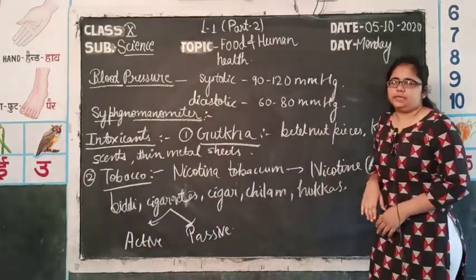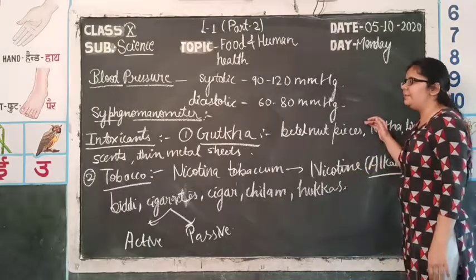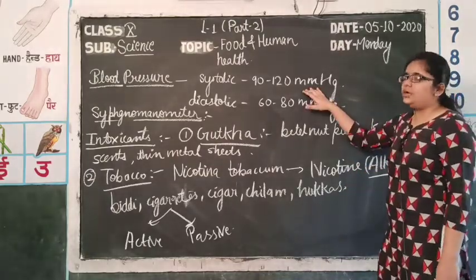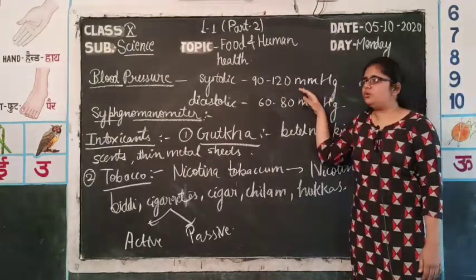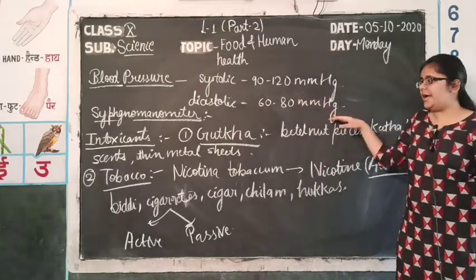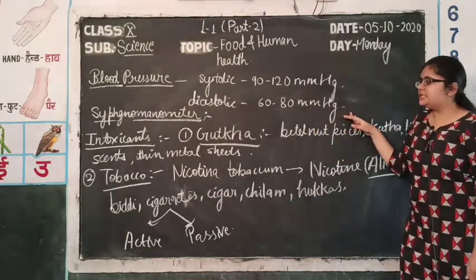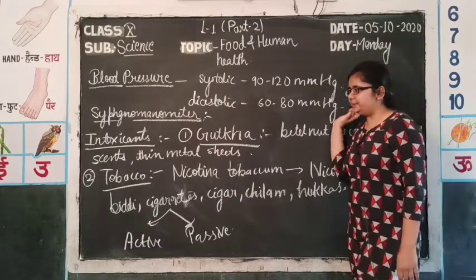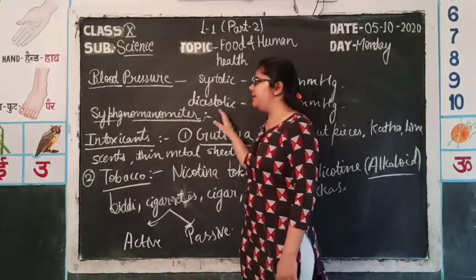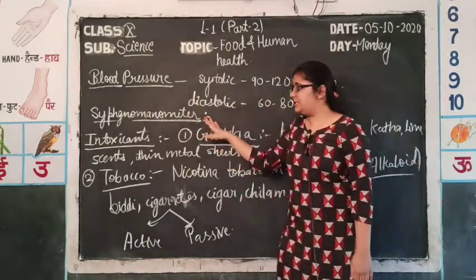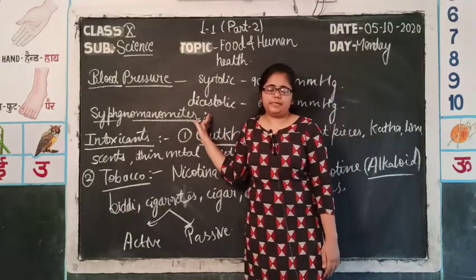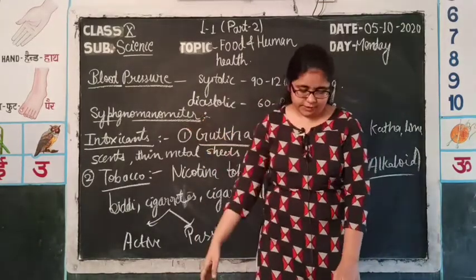In a normal person, that means a person having normal blood pressure, the systolic pressure will be in the range of 90 to 120 mmHg and the diastolic pressure will be 60 to 80 mmHg. The instrument used to measure blood pressure is the sphygmomanometer. It is the instrument which measures the blood pressure.